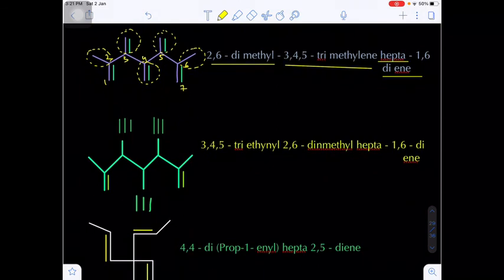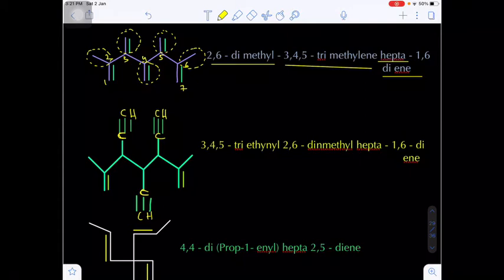Now in this one, what happens? Here actually this is a carbon triple bond CH. This will be carbon triple bond CH, and this is also carbon triple bond CH. Are you getting my point?